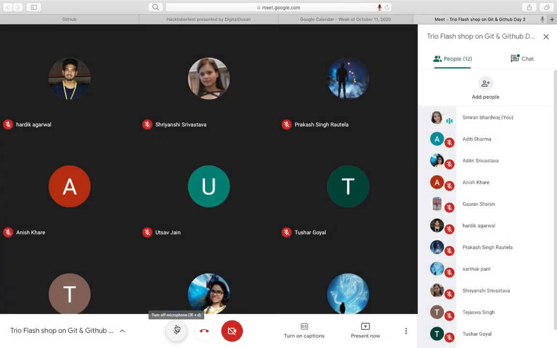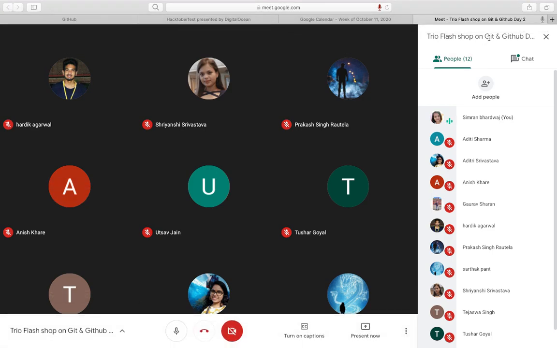Okay, so before starting the workshop, let me introduce myself. My name is Simran Bhardwaj, and currently I'm a BTech in Computer Science student at JP Institute of Information Technology, Noida, and I am a web developer coordinator at DSC. Okay, so I think we should start the workshop now. Let's get started.